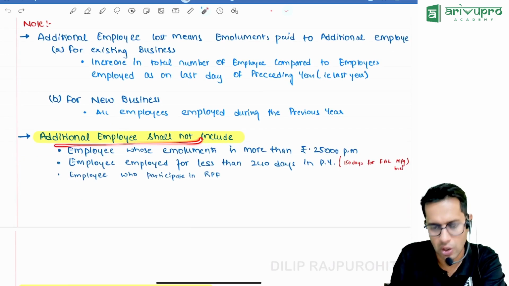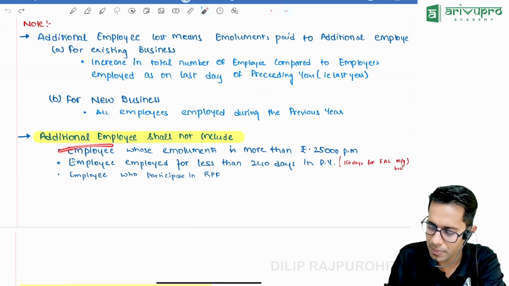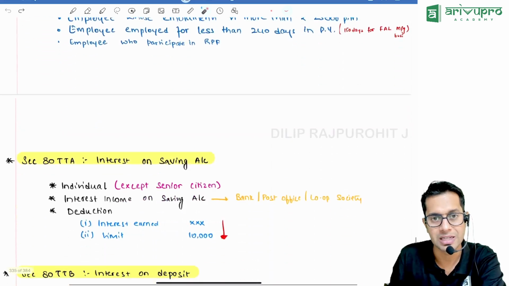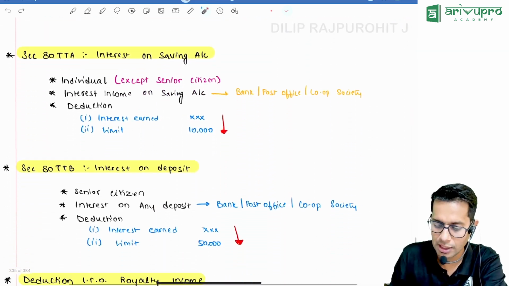Additional employee shall not include an employee whose emoluments are not more than 25,000, an employee who is employed for less than 240 days, and who does not participate in recognized provident fund.